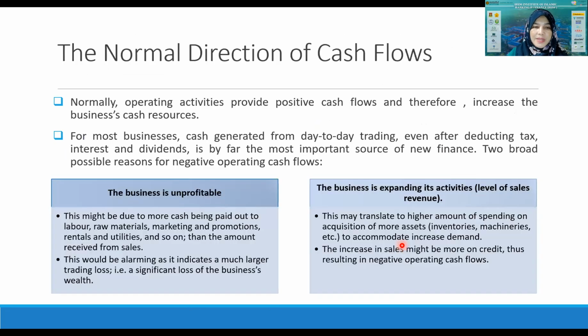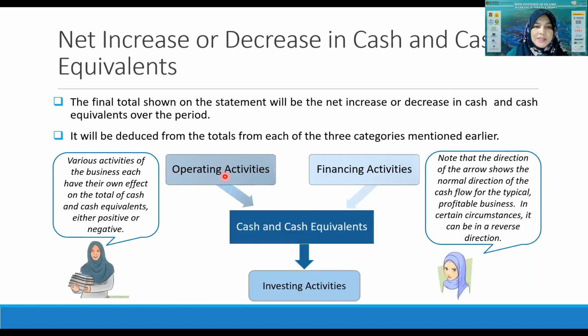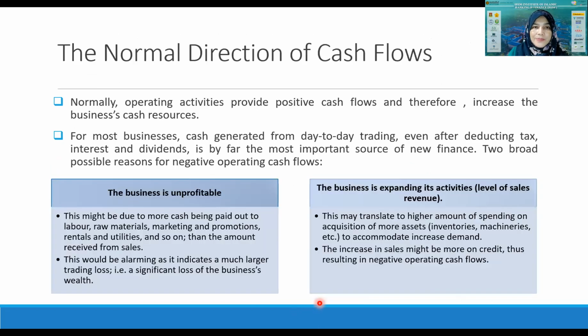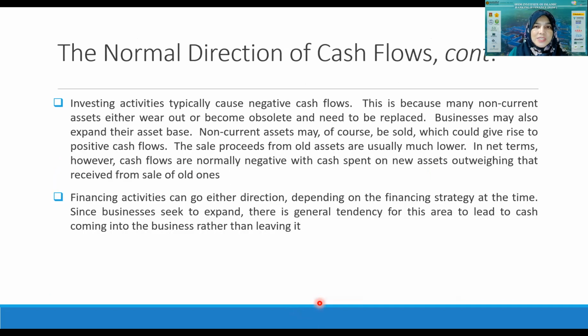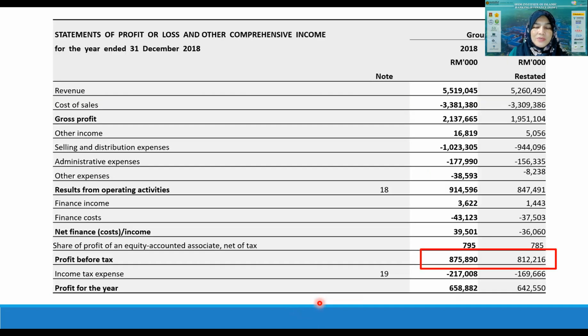So this explains how the operating activity and financing activity result in the cash and cash equivalent in the company, and then from that accumulated amount, the company will use it to invest. So this will be reported in the segment reporting the cash flow from investing activities.